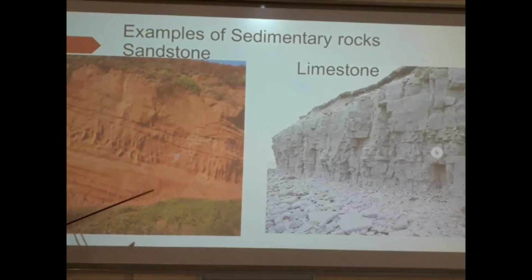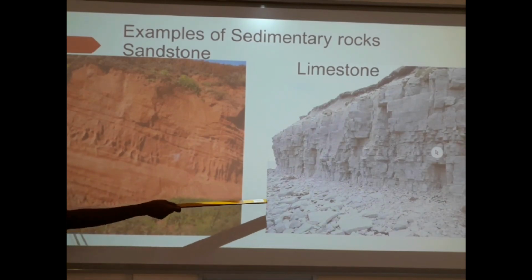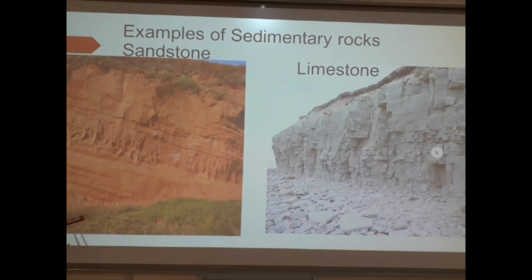These are examples of sedimentary rocks. We have the sandstone. This is a sandstone, and this is a limestone.